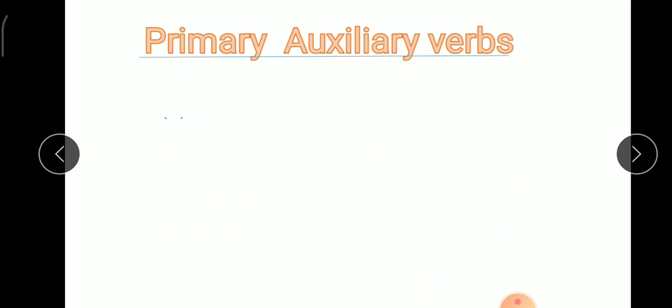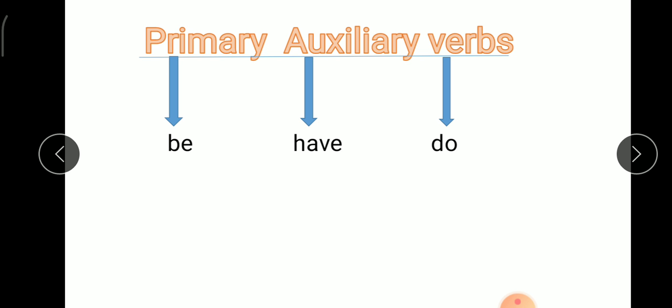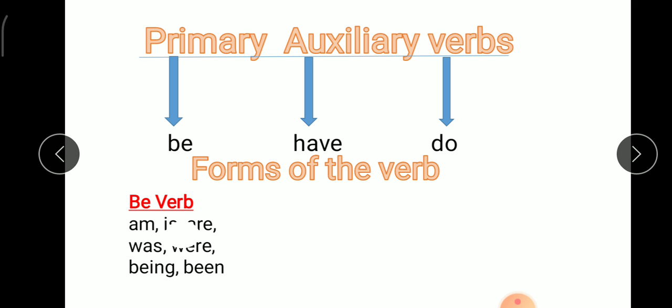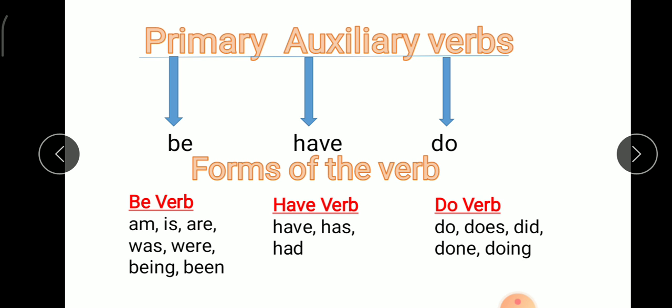We have three primary auxiliary verbs and they are be, have and do. And their forms are: be verb is am, is, are, was, were, being and been. Have verb: have, has and had. Do verb: do, does, did, done and doing.